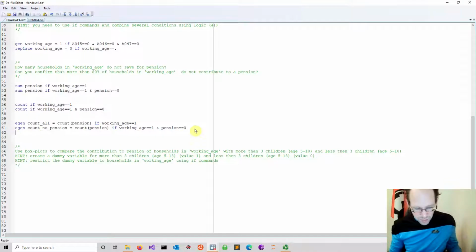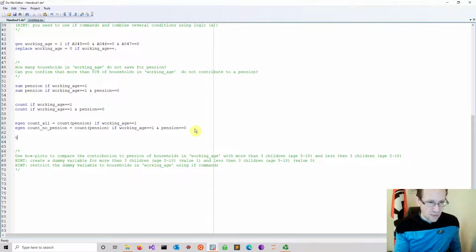Yeah, and it might be useful if you want to work with it and use it in any other calculations. So, for instance, what you can do now is you can generate a new variable, no saver. So people that don't have pension would be equal then to count no pension. So that's your count variable, divided by your total count.